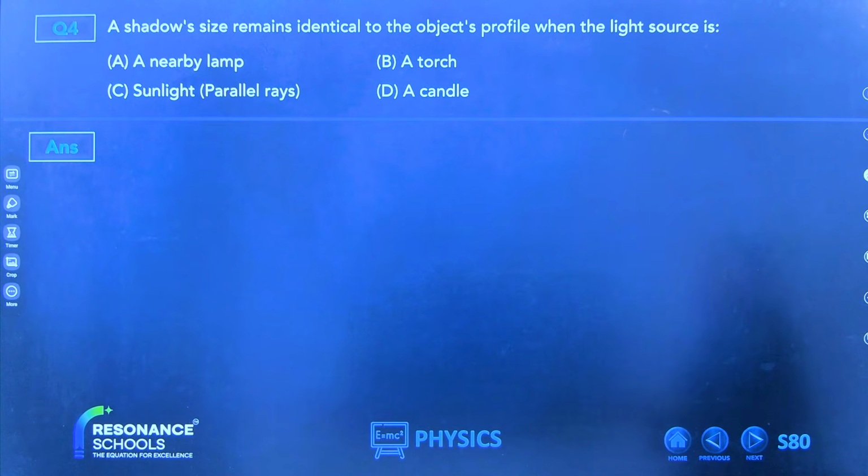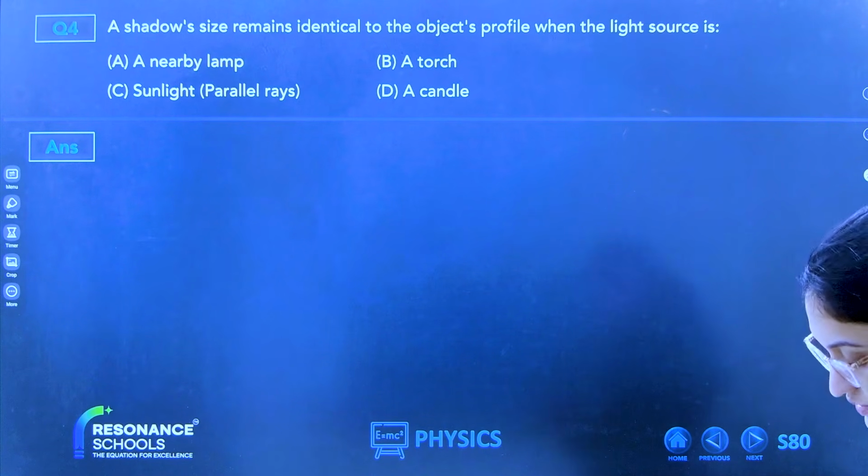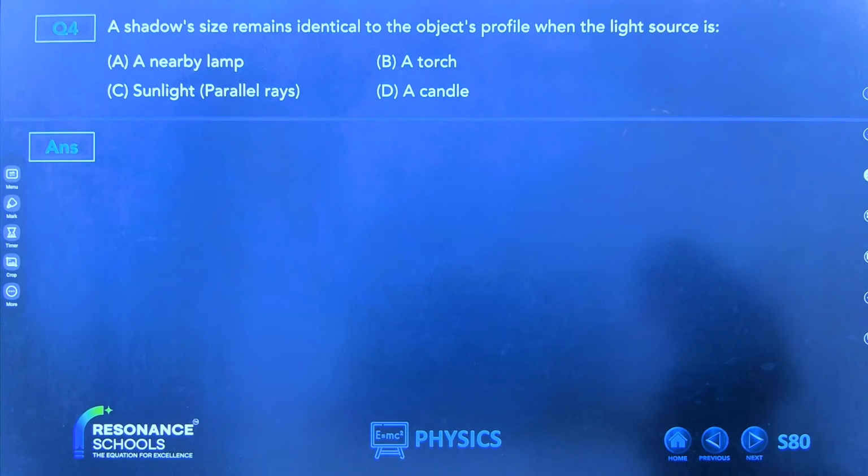A shadow size remains identical to the object's profile when the light source is... Option C. Why option C? Because you are busy, Bipro, copy pasting questions from another source.